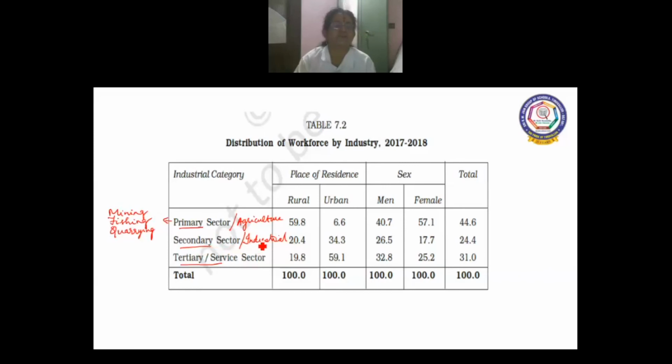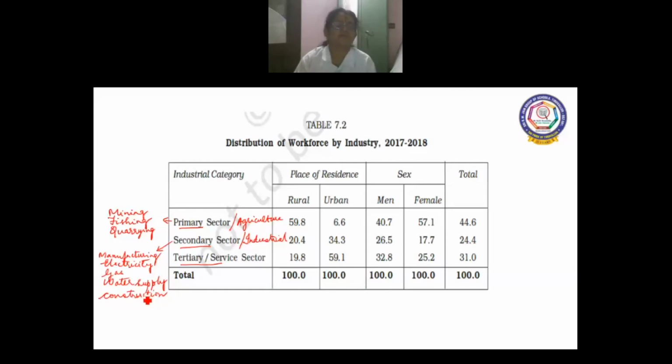So industry comes under secondary sector, manufacturing, electricity, gas, water, construction, all this comes under secondary sector.